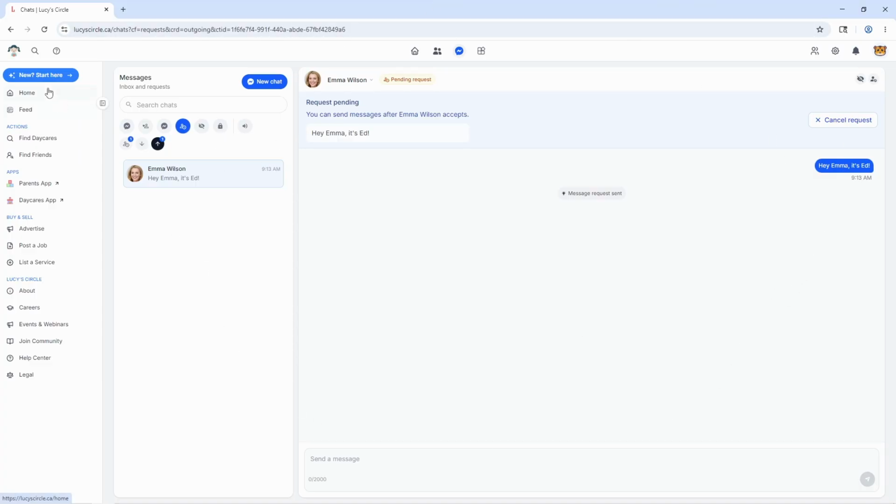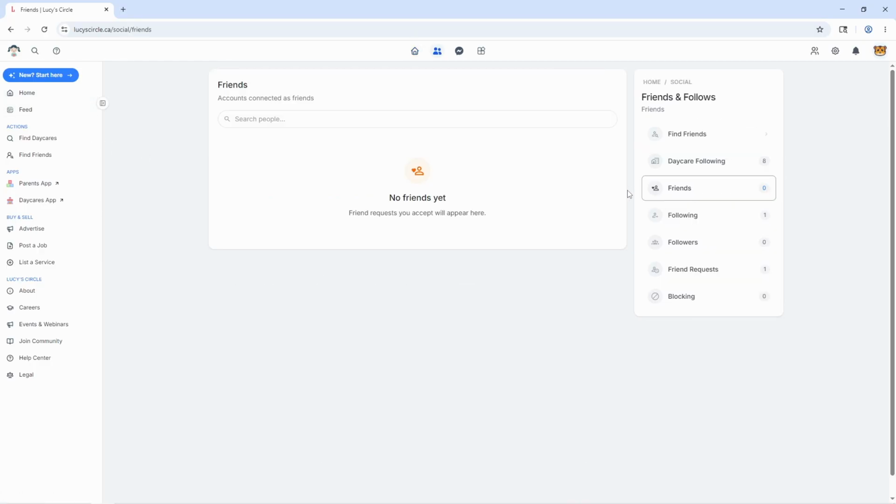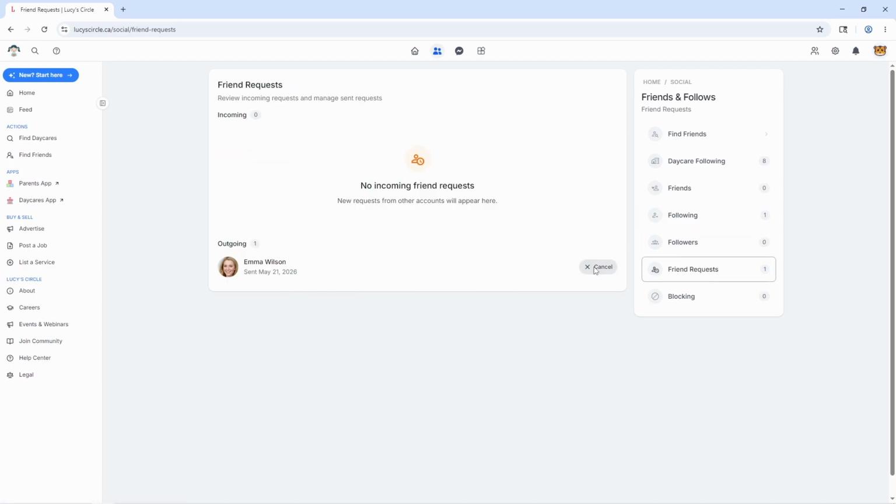So at any point I could click here to home, get back there, and then we can click here again and end up in the friends card. Now we have one following for the accounts that we're following, and then we have an open request with Emma that we can cancel at any time. So we explored the chats as well.